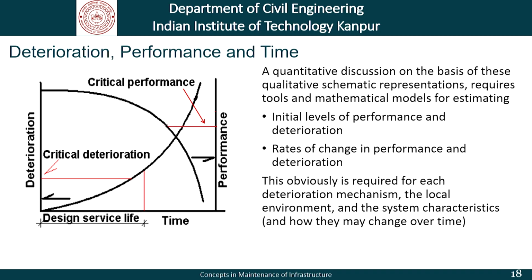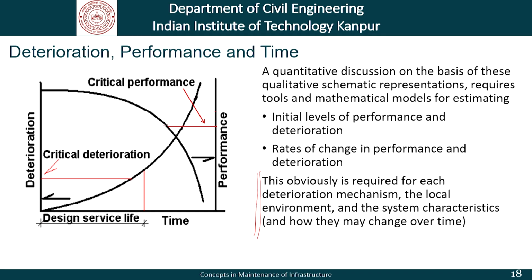So, a quantitative discussion on the basis of these qualitative schematic representations requires the tools and mathematical models for estimating initial levels of performance and deterioration and the rates of change in performance and deterioration, and this requires that we understand each deterioration mechanism, the local environment and the system characteristics and how they change over time.